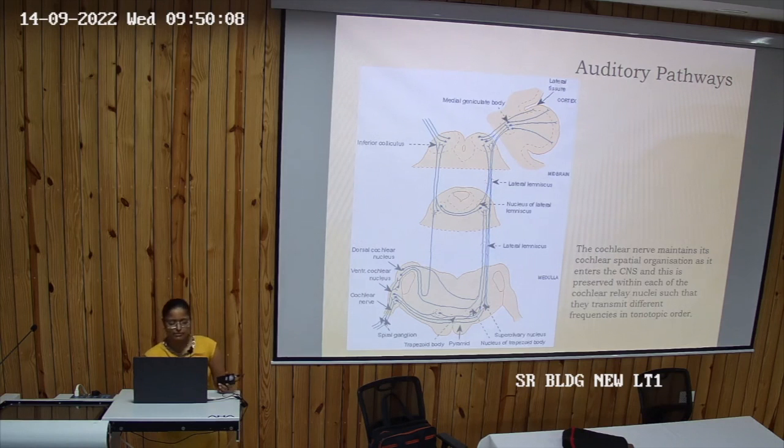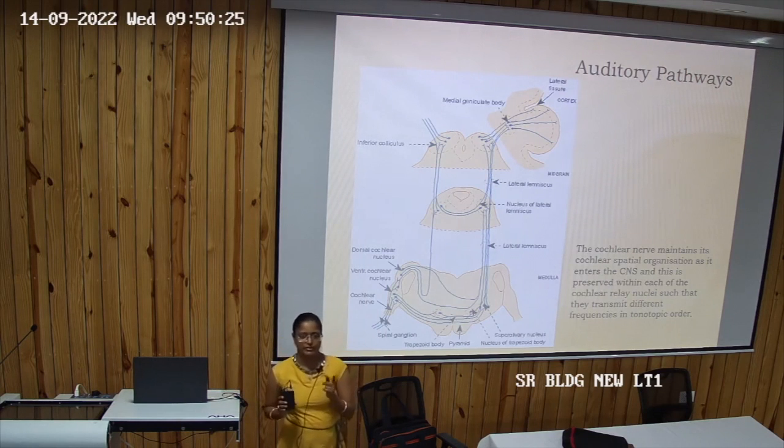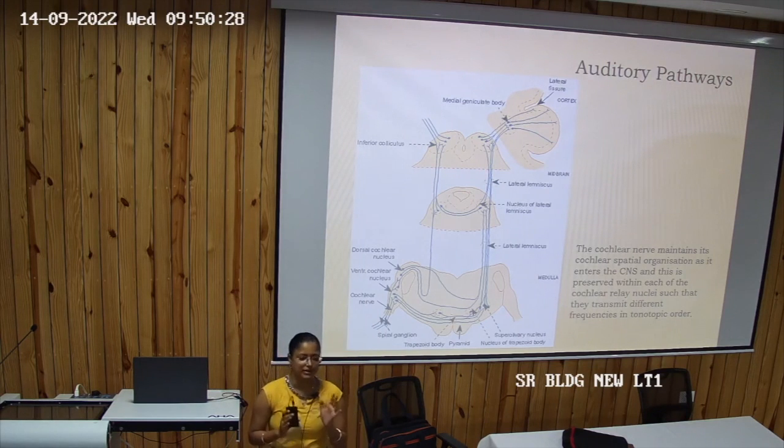So the cochlear nucleus maintains its cochlear spatial organization as it enters the CNS, and this is preserved within each of the cochlear relay nuclei such that they transmit different frequencies in tonotopic order. What does that mean? Like I told you in olfactory and taste, whatever organization you hear below goes the same way upward. You can judge from where the smell is coming. So similarly here, the tonotopic order of the sound wave, whatever is arriving in your auditory cortex, the same order will go where? The same order will go to